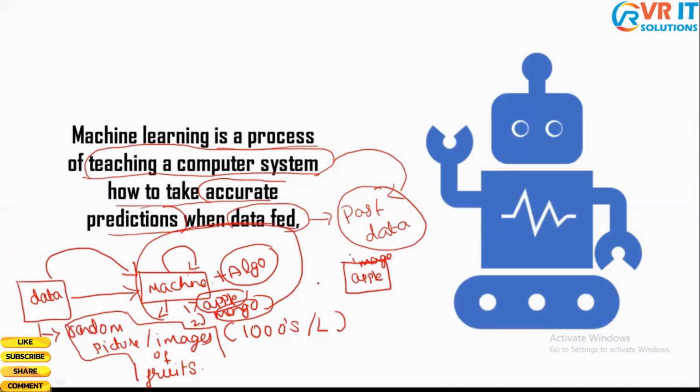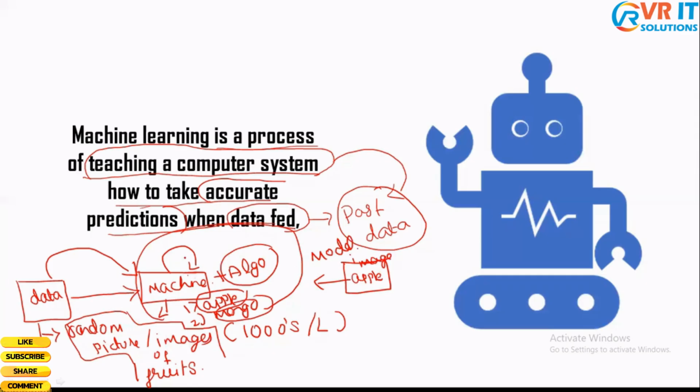So when I input this to my model, what should this model do? It should predict whether this is an apple or not. So this is what machine learning does. Machine learning is a process of teaching a computer system how to make accurate predictions when data has been fed. The data in this example would be images of thousands or lakhs of fruits, right? And the accurate prediction is, for the image you provide, whether it is an apple or not. My model should be able to predict that.